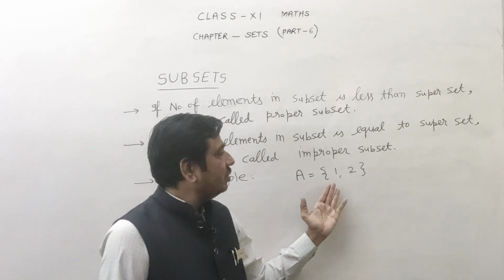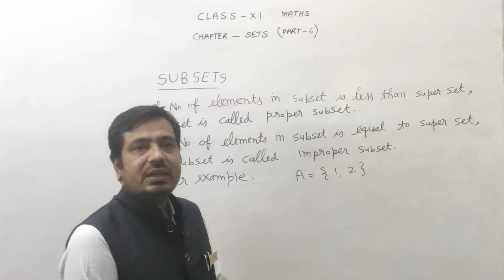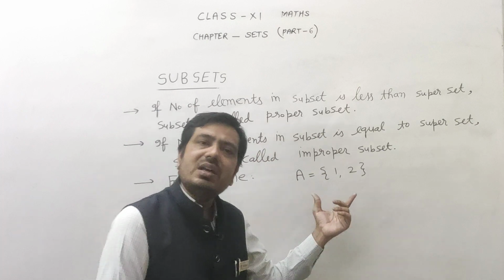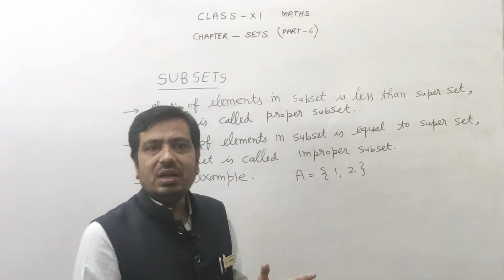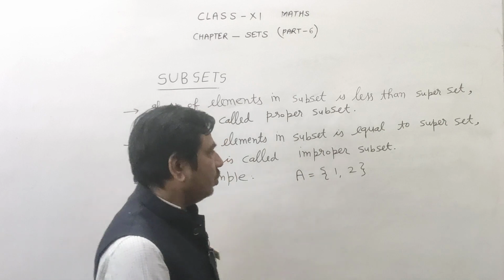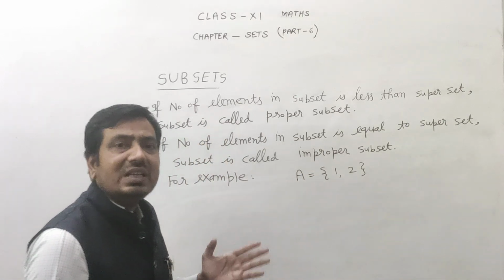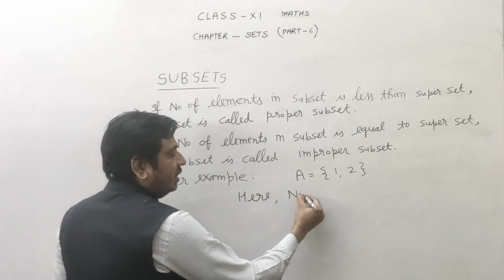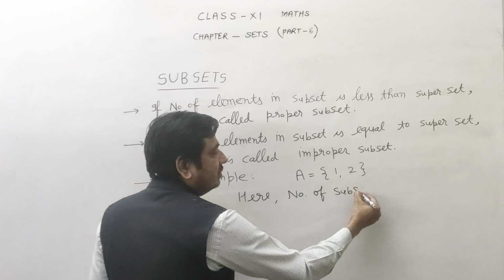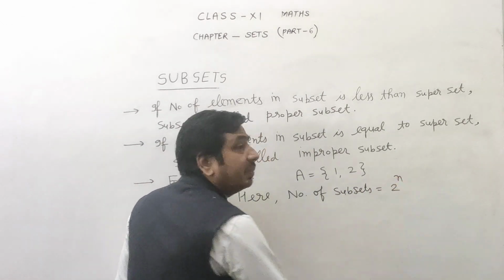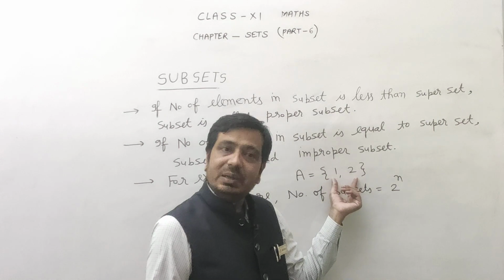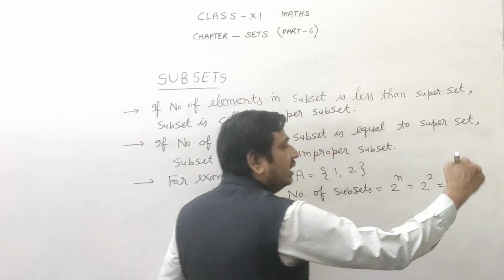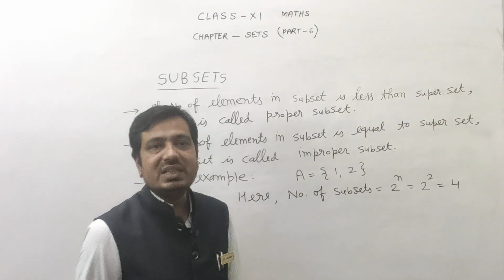Here it is a set {1, 2}. Question says, write down all the subsets of this set. It is a superset and you have to write all the possible subsets. So class, first you calculate how many subsets are there. Number of subsets, formula you know, 2 to the power n. N means number of elements, here 2, n is 2, it means 2 to the power 2, it means 4. Then this set has 4 subsets.